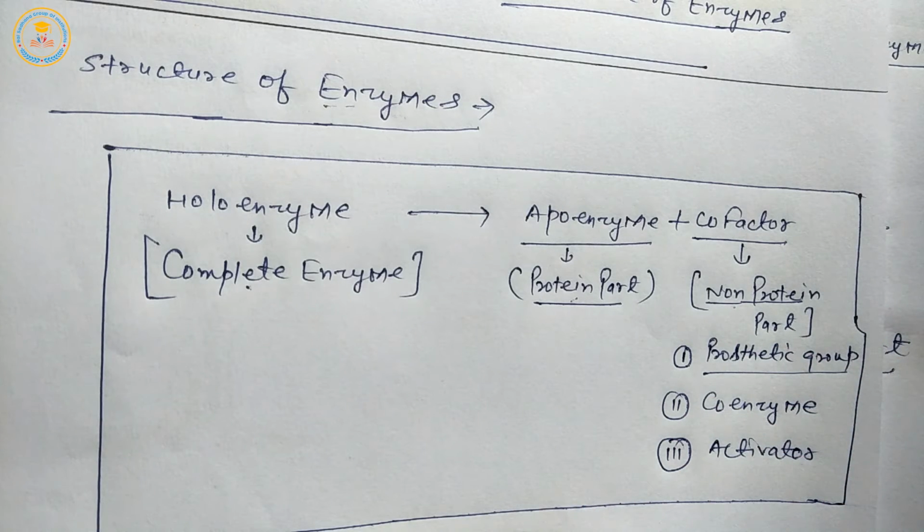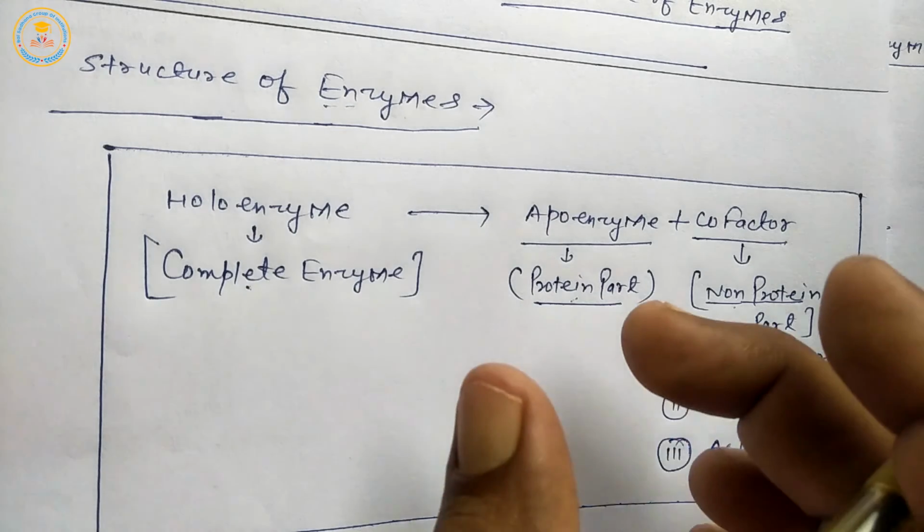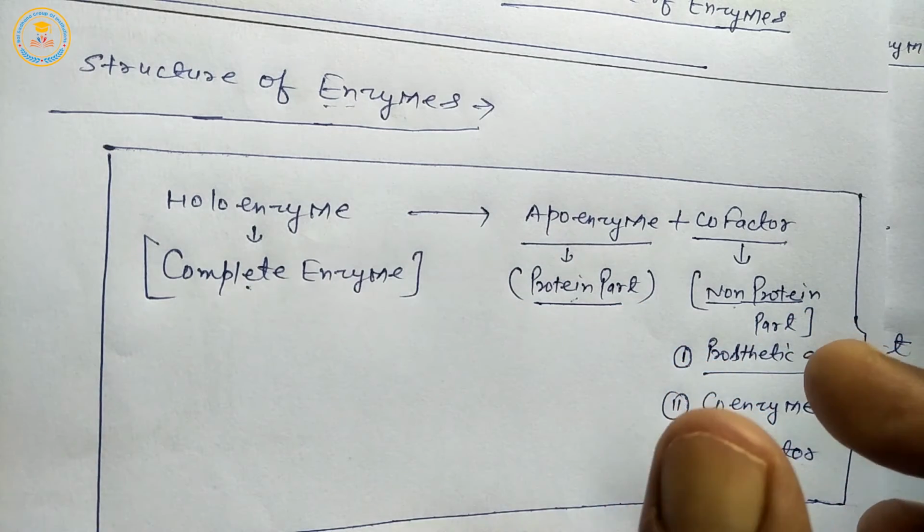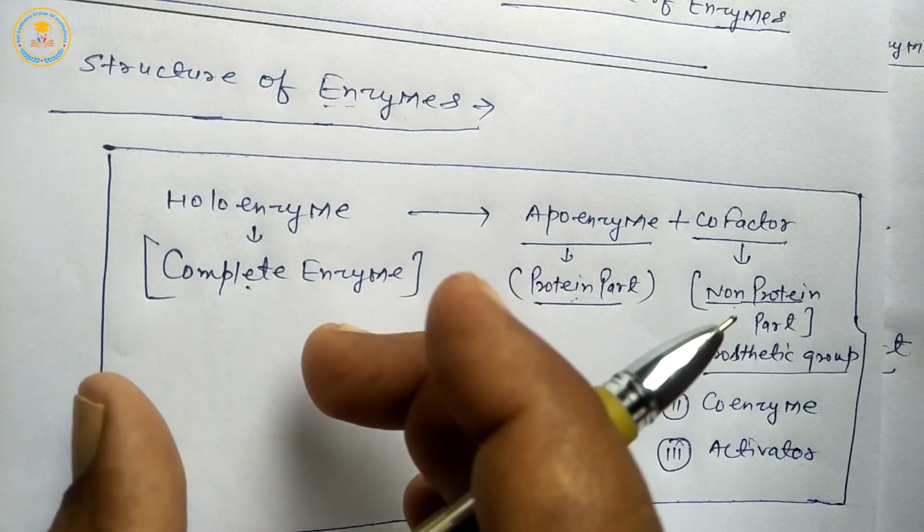Students, we studied in 11th class that when a protein binds a non-protein part, this protein is called a conjugated protein. But in enzymes, the protein and non-protein parts are properly fused and form a complete enzyme.